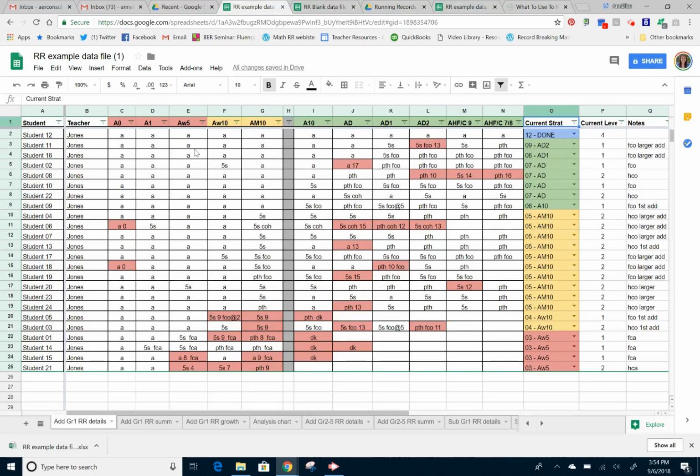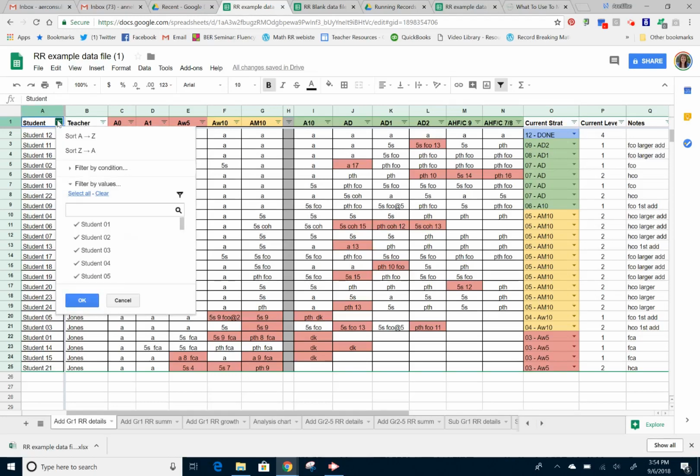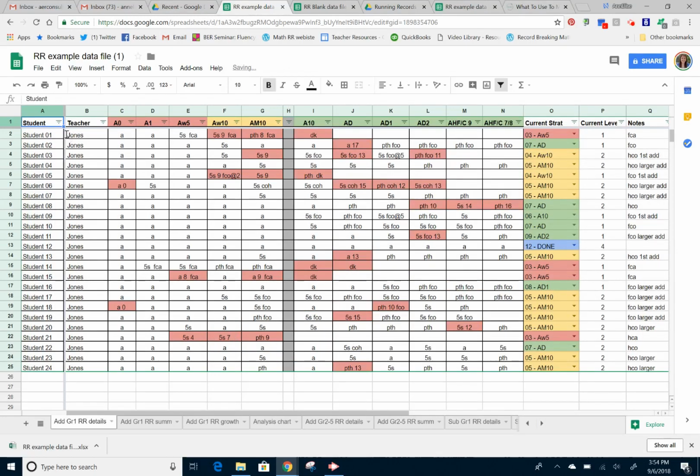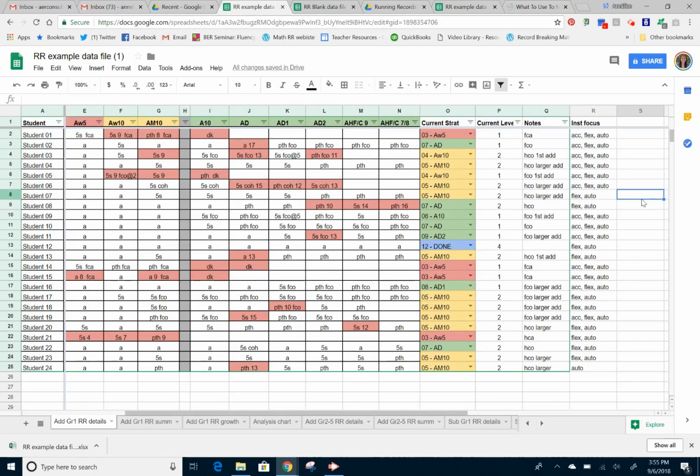Let's say I want to put it in ABC order. These are not actual students' names, of course. It's just student with a number. So when I choose to sort it in A to Z order, it's going from student 01 down to student 24. We have the teacher's name there as well. And then we have the details entered as well as the strategy, the current level, and notes, and then the instructional focuses as well. So it's going to be up to you to sort it in any way that you want.